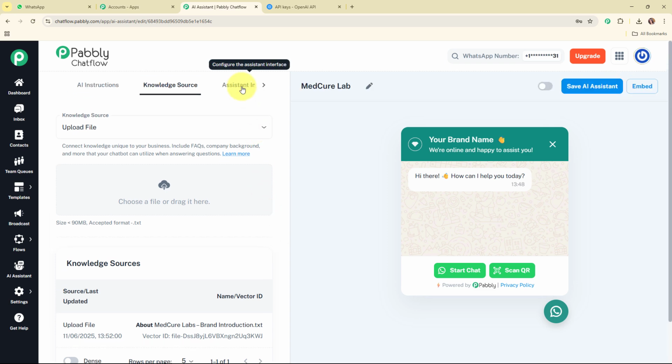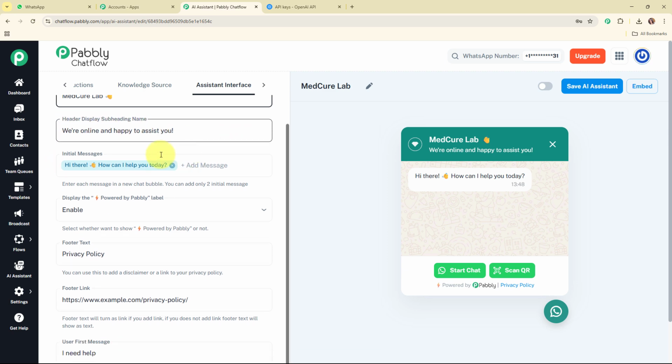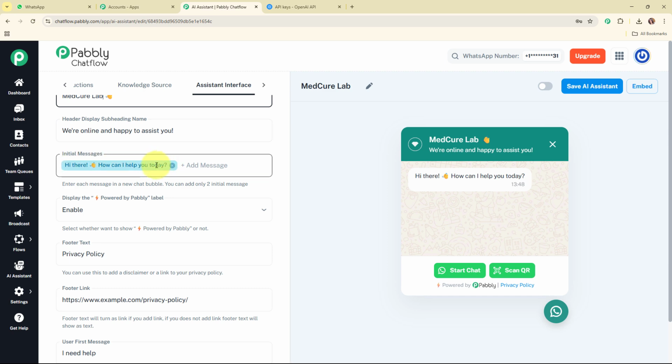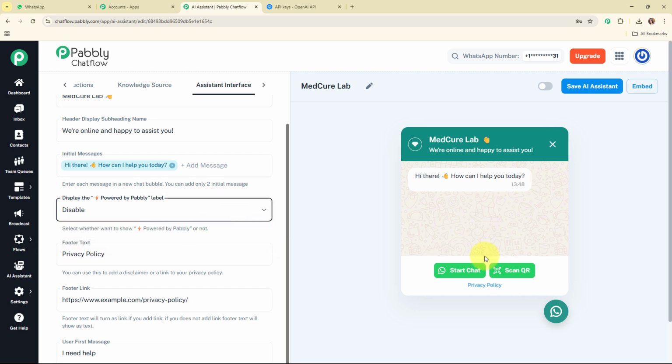Now after uploading the file we are going to move forward to the assistant interface, and it is asking me to add some details. So here I'm going to add my brand name as Metcure Labs, and then you can add the header display subheading name as well. I'm going to keep it as we are online and happy to assist you, and then you can add some initial messages. Here you can see my initial messages, hi there, how can I help you today? I'm not going to change it, and then it is asking for the display the powered by Pabbly label. If you wish to select disable, then automatically this label is going to be removed from the chatbot, but here I'm going to keep it enabled only.